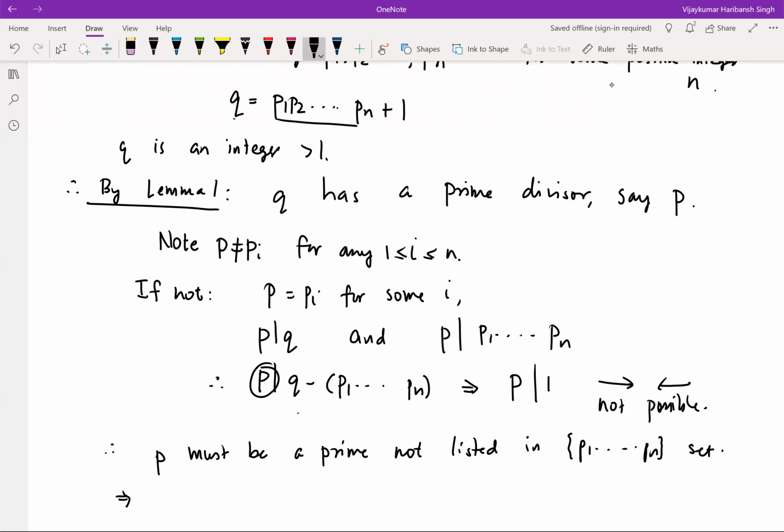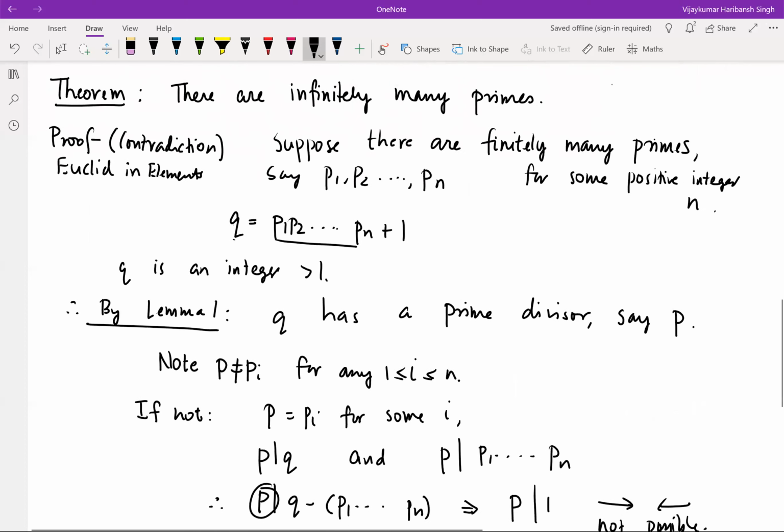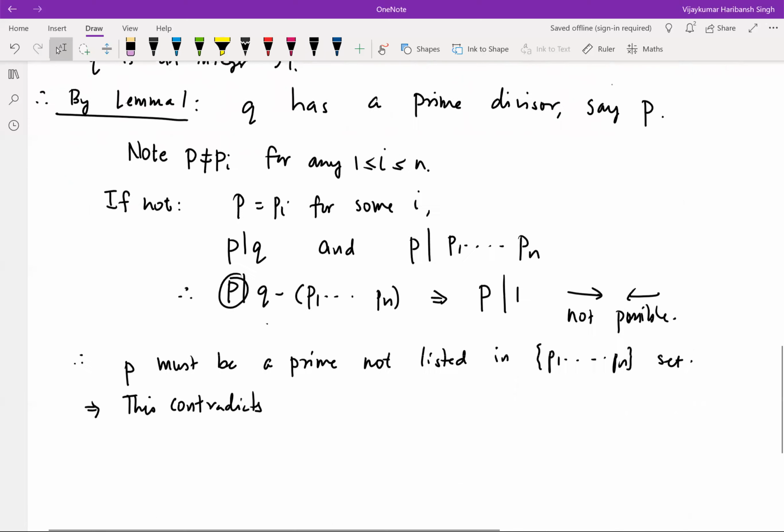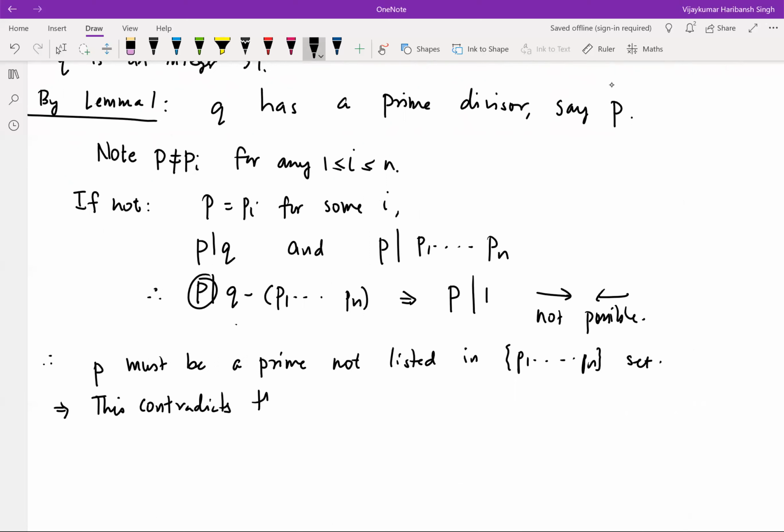Therefore, what do we get? This contradicts our assumption that this is a complete set of primes, right? So this contradicts that our set was a complete list of primes.